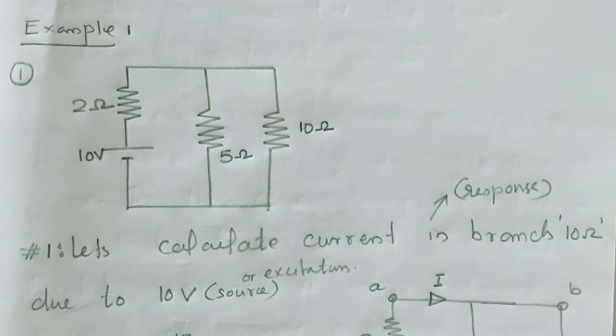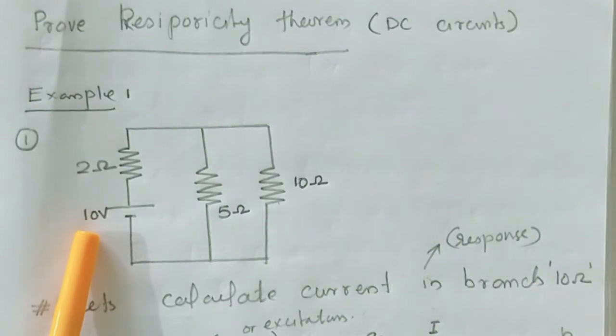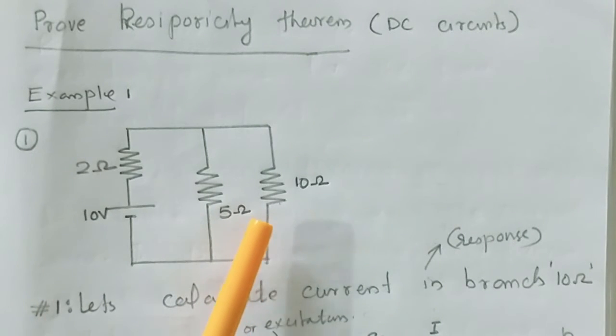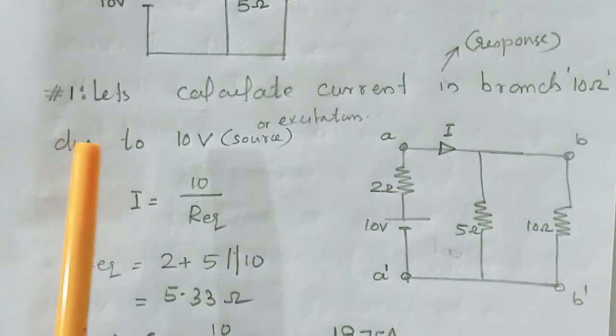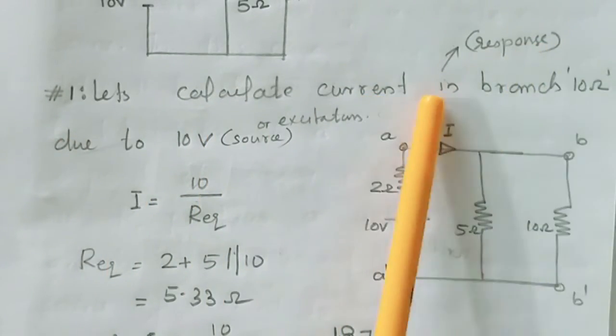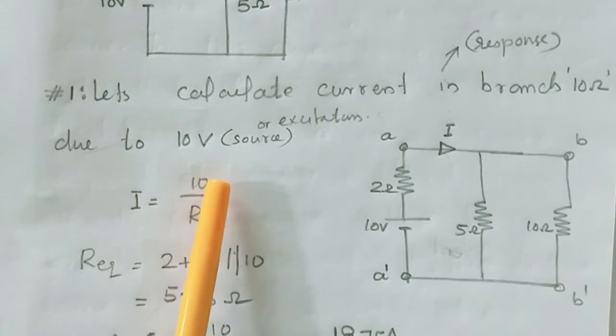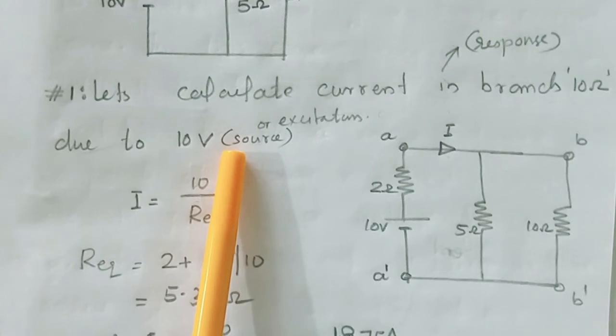Let's consider a simple example in order to illustrate reciprocity theorem in DC circuit. Here 10 volt independent voltage source is available. Let's consider the response, that is current flowing through 10 ohm resistor. First of all, let's calculate current, that is response in branch 10 ohm due to the application of 10 volt, that is independent voltage source.